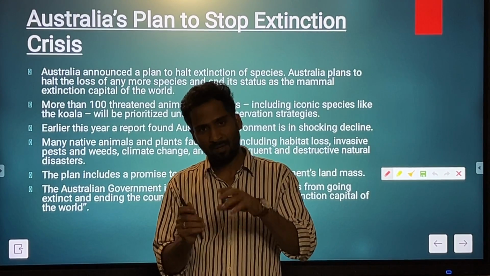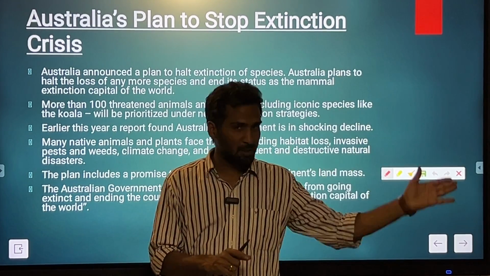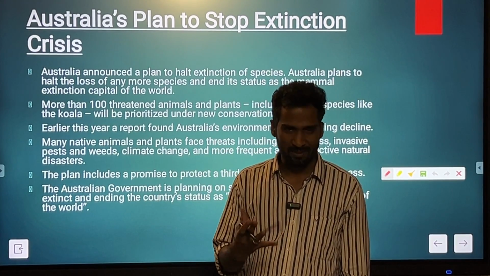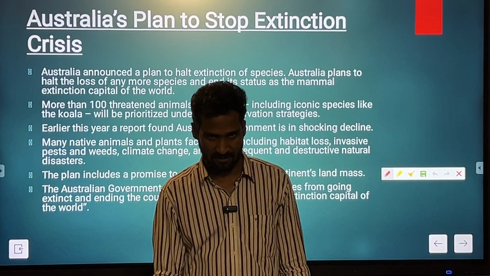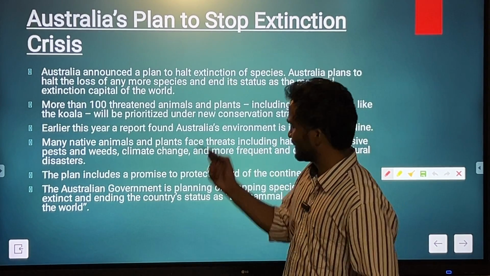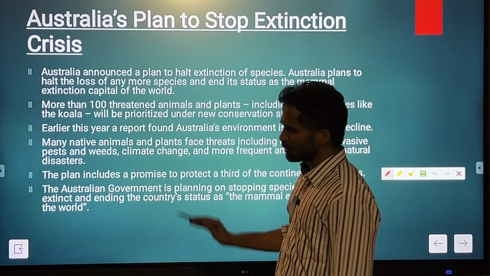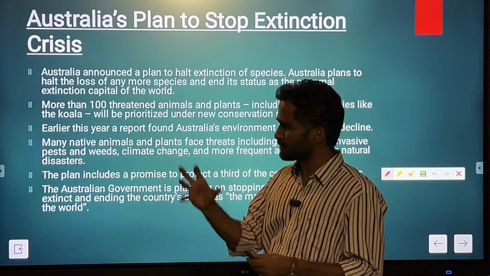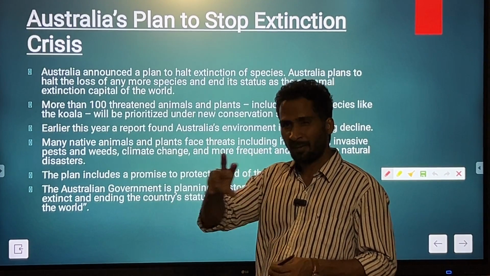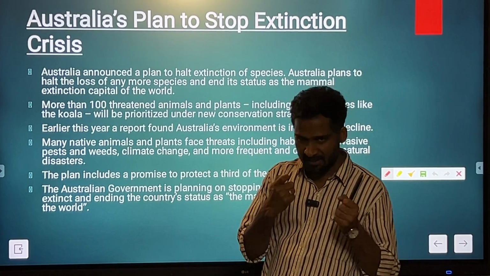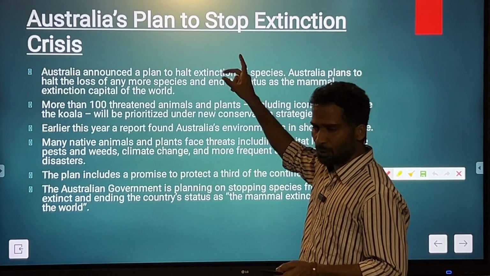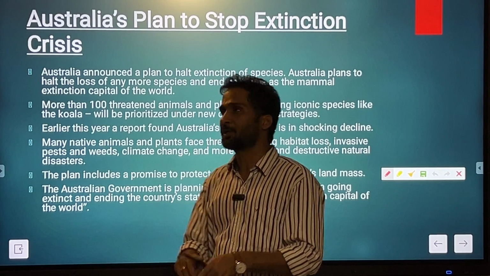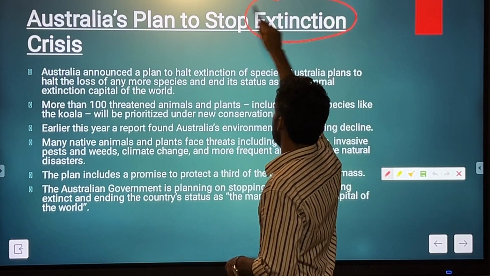And later on, those species, where they were brought by these Europeans, became alien species over there and invasive species over there. Moreover, with respect to Australia, because of a number of factors, because of its unique location, because of its unique insulation, it is the continent which has experienced maximum rate of extinction of the species.